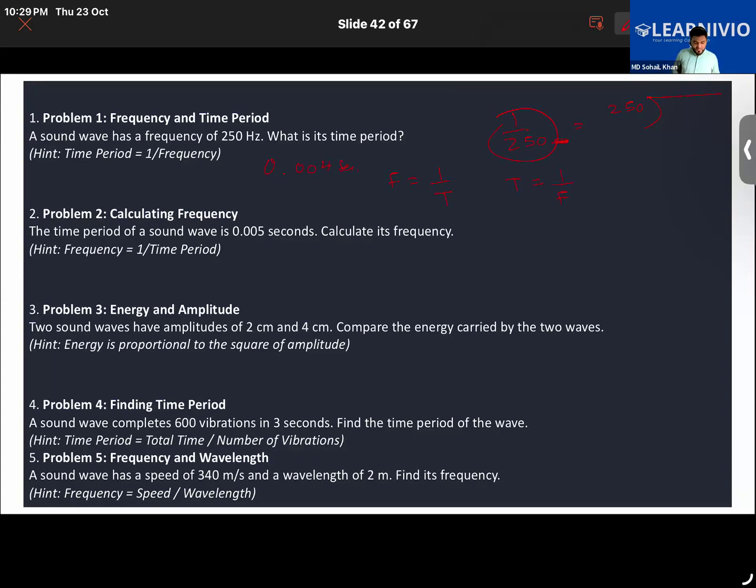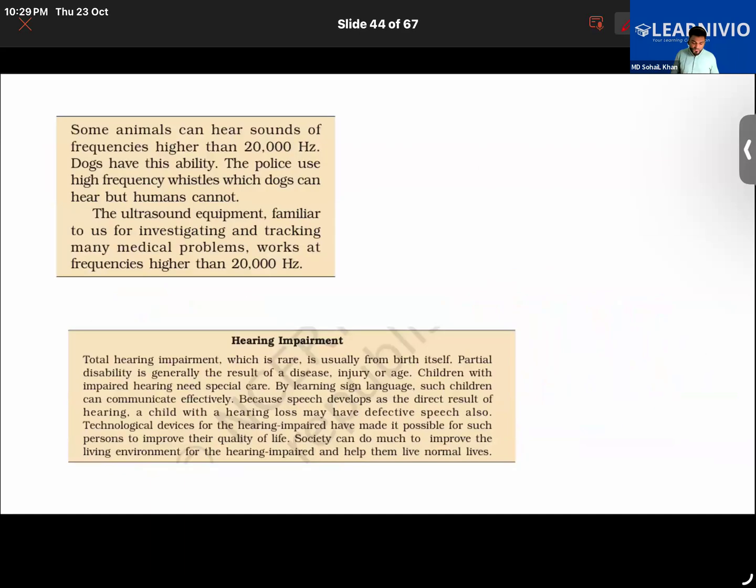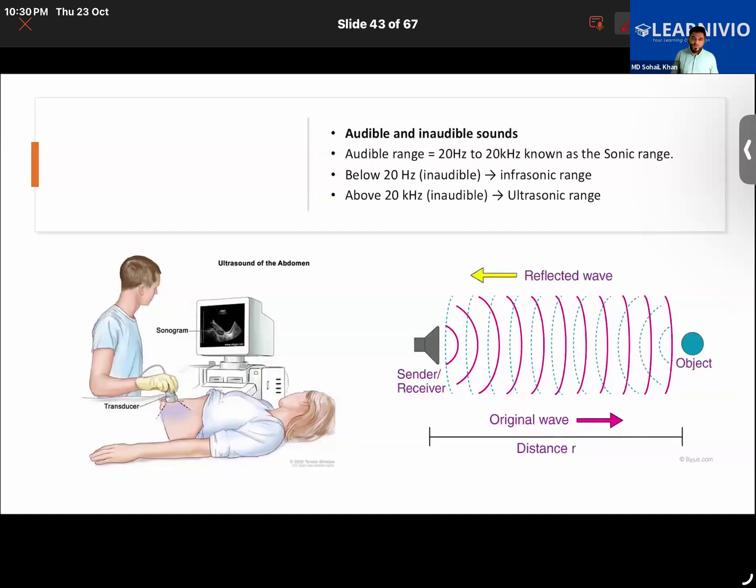Okay, so that will be it for today's class. In another class, we will do a few more numerical problems. And then we will learn about the range of sound, like which range of the sound is audible to the human ear, and what we call the range of the sound which is inaudible to us. We basically have ultrasonic range and infrasonic range. We'll also be learning about their applications.